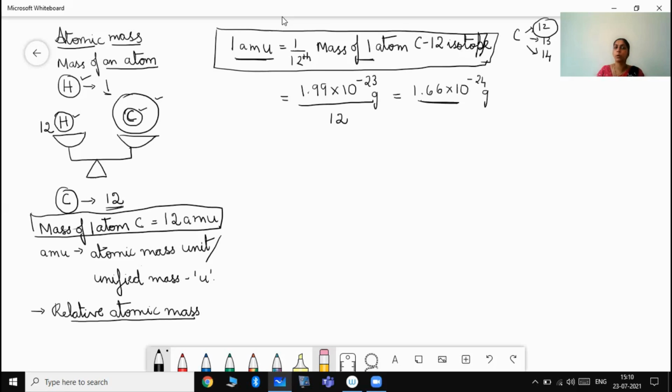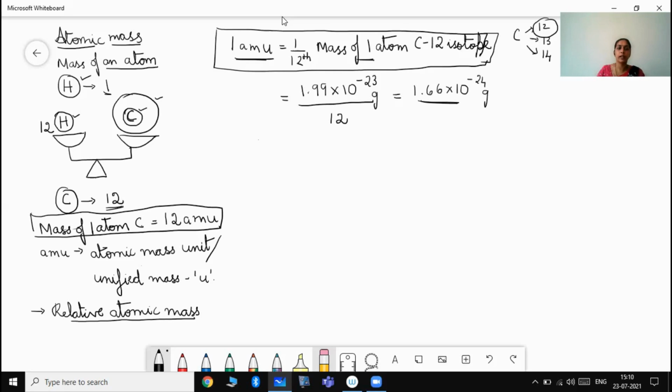1 AMU means this much. How did we get this value? The mass of one atom of carbon 12 isotope is this much, divided by 12 gives us the value of 1 AMU. So in the definition, for 1 AMU the value is found to be 1.66 into 10 to the power of minus 24.